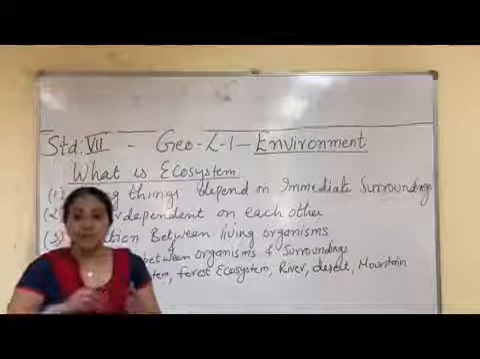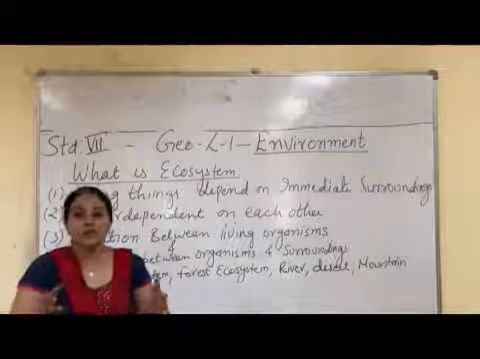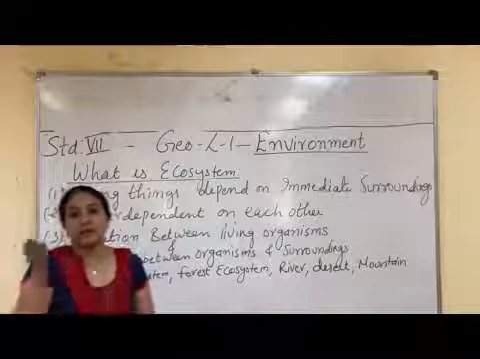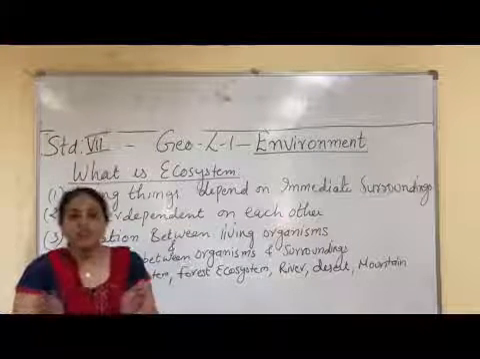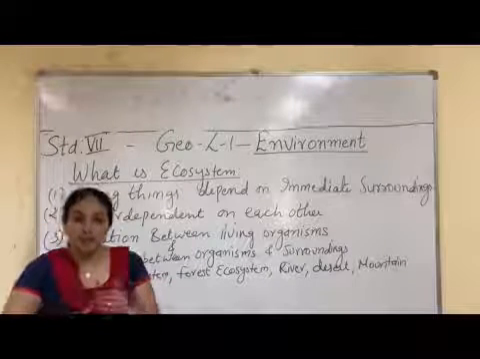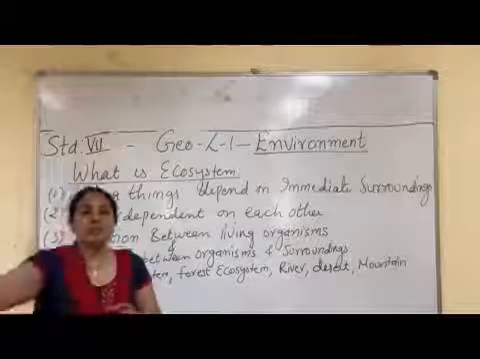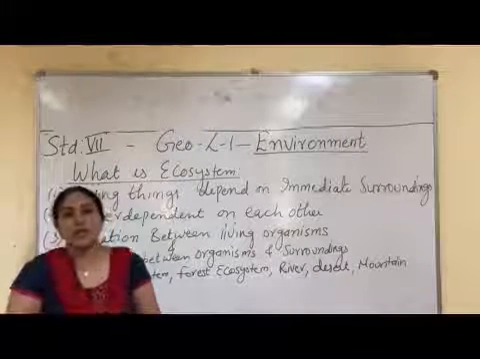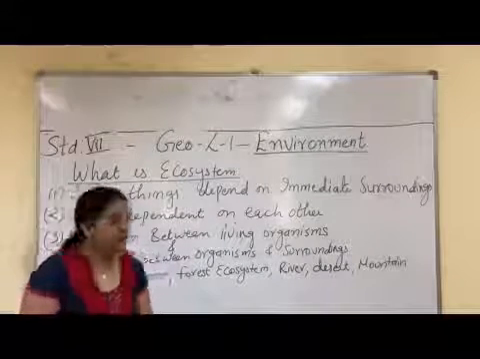All of us, whether it is plant, animal or human beings, depend on non-living things also. That is our immediate surroundings, air, water. So these relations between the living things among themselves, and the living things with their immediate surroundings, or the living things with the non-living things, together constitute a system called an ecosystem.